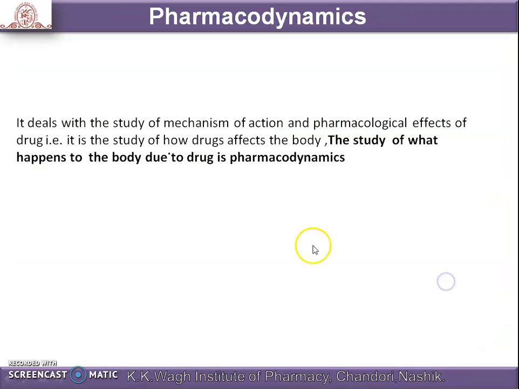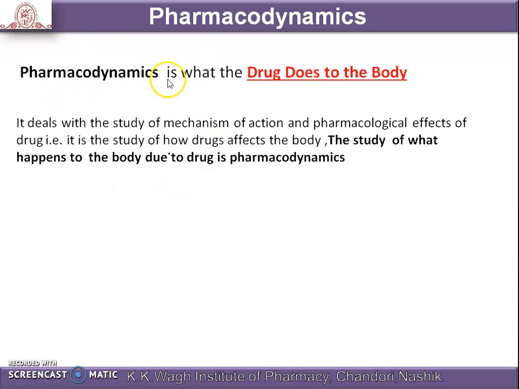Then next, we see pharmacodynamics. It deals with the study of mechanism of action and pharmacological effects of the drug. That is, it is the study of how the drug affects the body. The study of what happens to the body due to the drug is known as pharmacodynamics. That means when the drug enters our body, what it does to the body. That is, pharmacodynamics is what the drug does to the body.